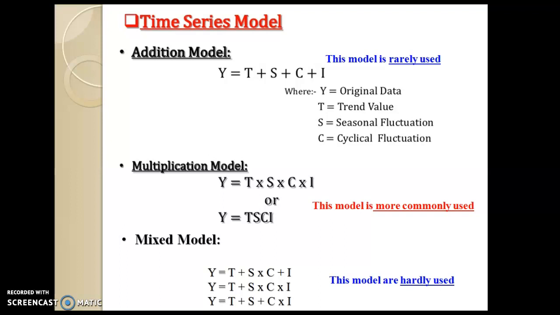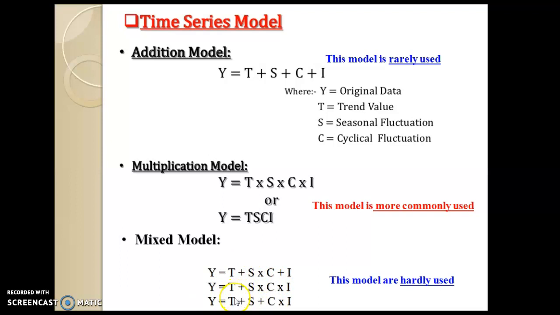Some mixed models result from different combinations of additive and multiplicative models, and they can be written as Y = T + S × C × I, and another Y = T + S × C + I. Here one addition and two multiplications make a mixed model.